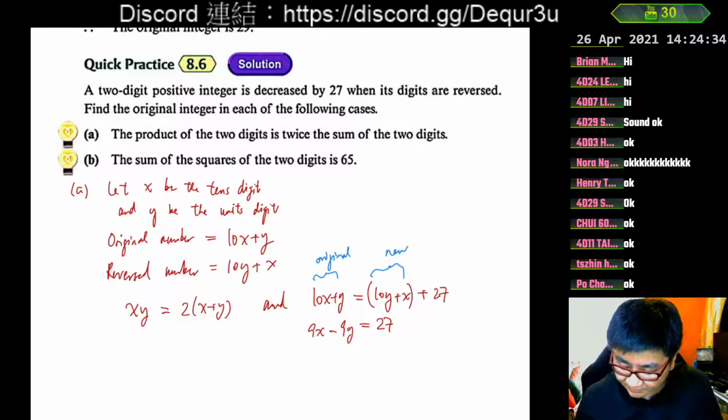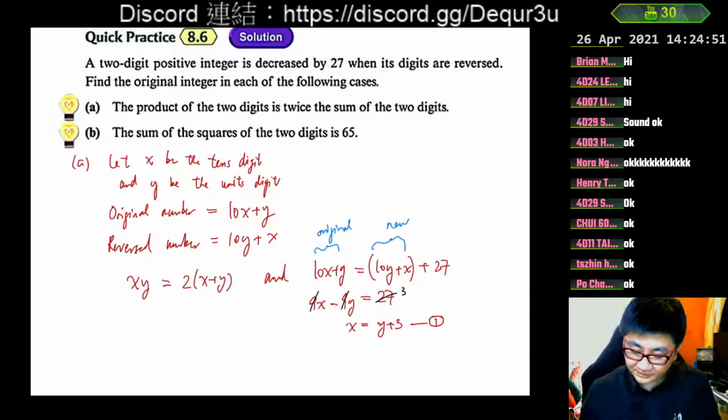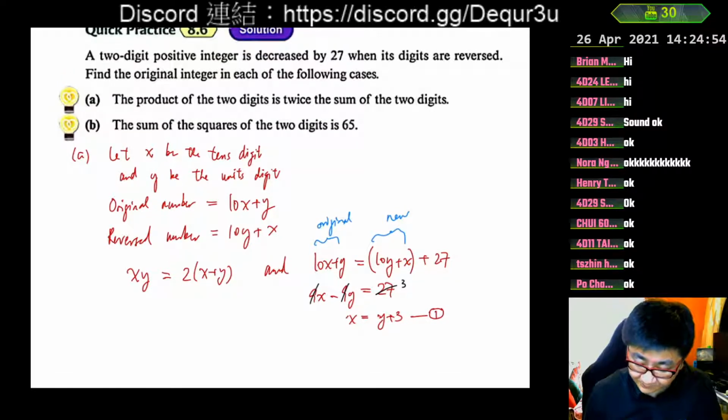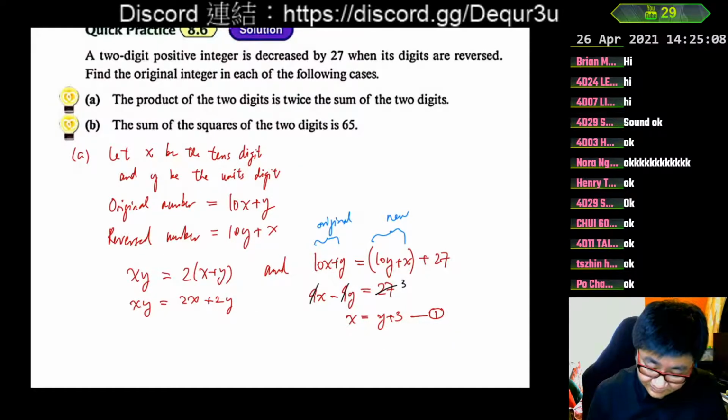And making the subject, this time maybe making x the subject will be easy. By the way, you can also see all are multiples of 9, then we can cancel away and simplify. Finally we have x equals y plus 3. This is equation 1. While the other equation is about x and y, we first remove the bracket of the right hand side, 2x plus 2y, and next we try to substitute this result into here,